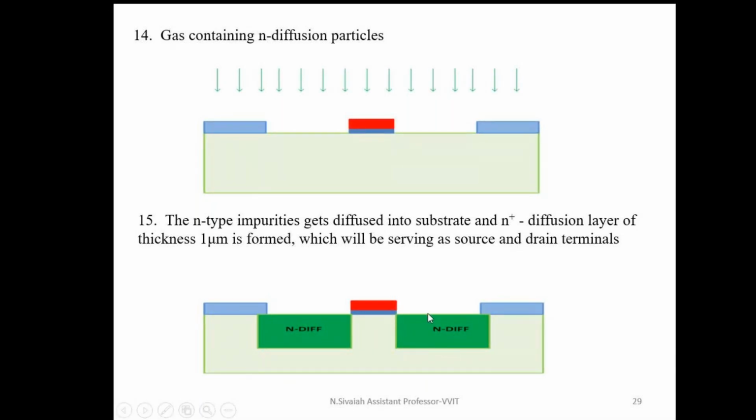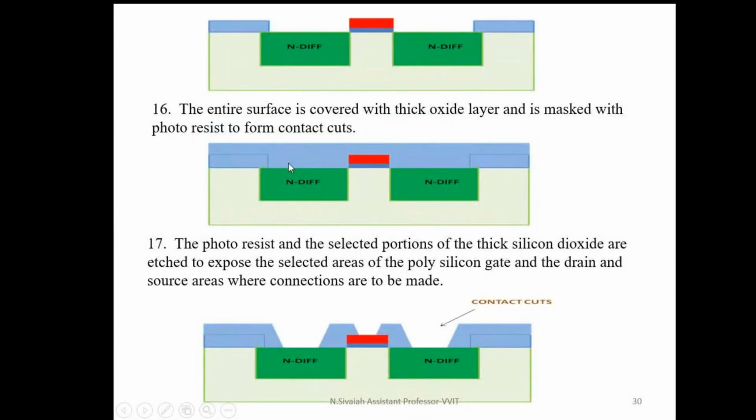Now the next step is what? To make contact cuts for the source, gate and drain terminals. For that purpose, again I am covering this entire substrate with a thick oxide layer. Again I go for the photolithography concept only. The reason is I am going to remove this SiO2 portion, this SiO2 portion and this SiO2 portion. Till now I have used photolithography three times, to make a contact cut for the source region here, gate region here, drain region here.